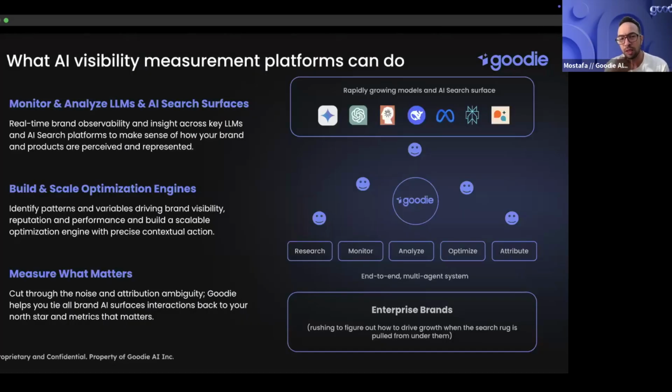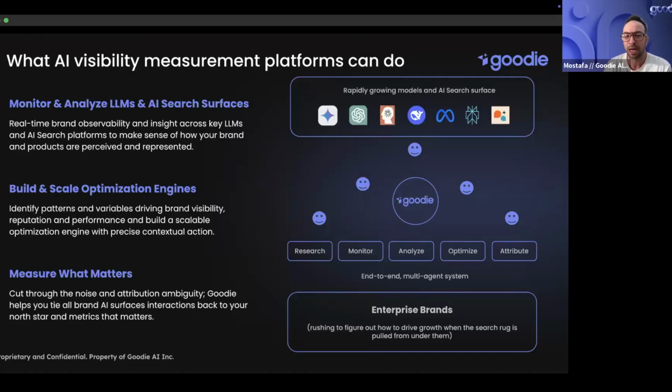So what we do on our end, and what Goodie does, we're able to monitor and analyze LLMs and AI search surfaces, all of the surfaces that matter today. It's included in our platform. Then we help you build and scale an optimization engine around it, where we identify the exact patterns, exact sources, and you're able to take action on these sources within the platform.